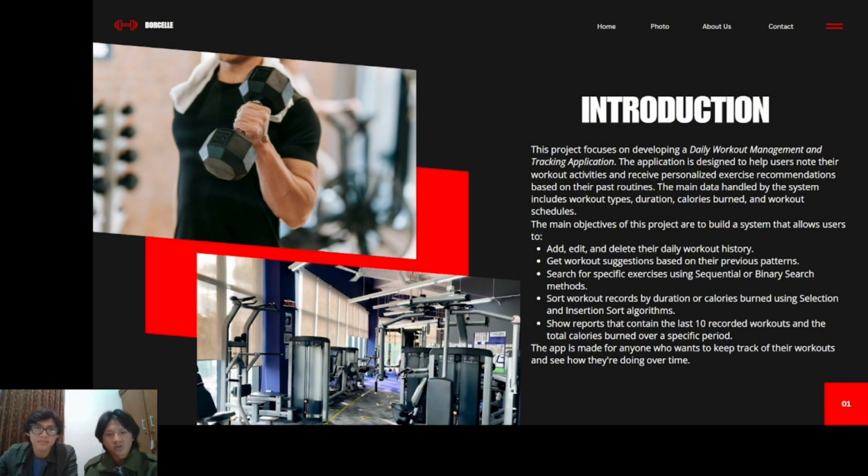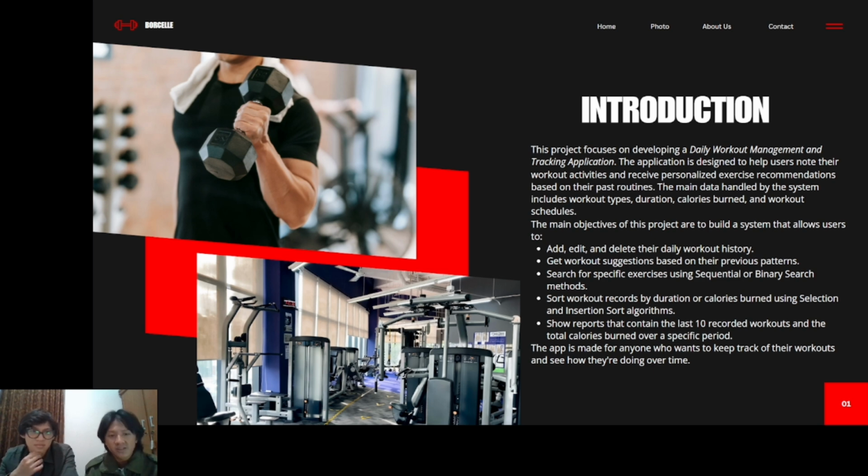This project focuses on developing a daily workout management and tracking application. The application is designed to help users note their workout activities and receive personalized exercise recommendations based on their past routines. The main data handled by the system include workout types, durations, calories burned, and workout schedule. The main objectives of this project are to build a system that allows users to add, edit, and delete their daily workout history and get workout suggestions based on their previous patterns.